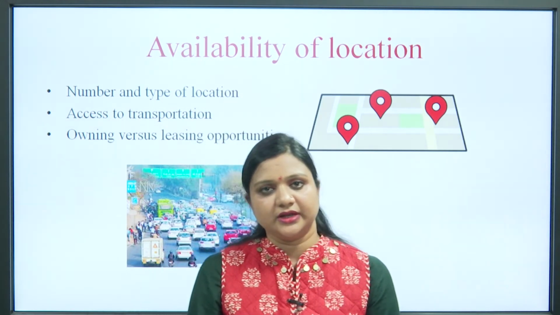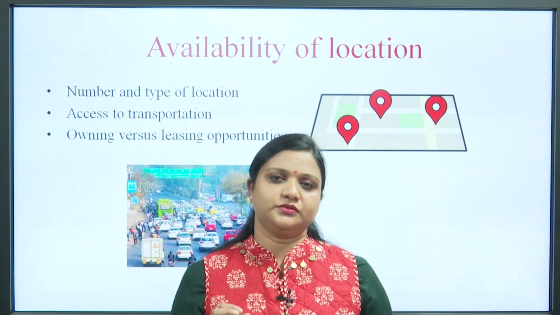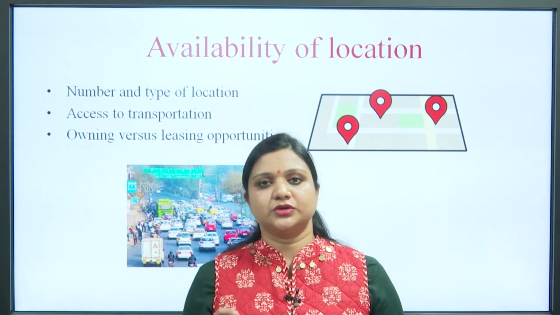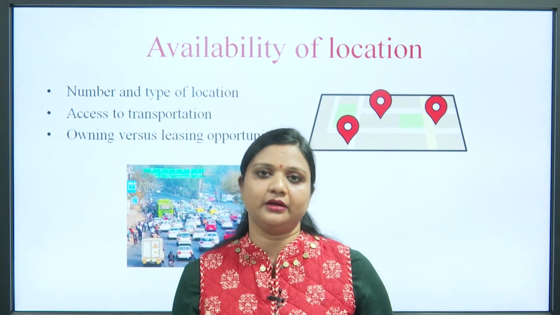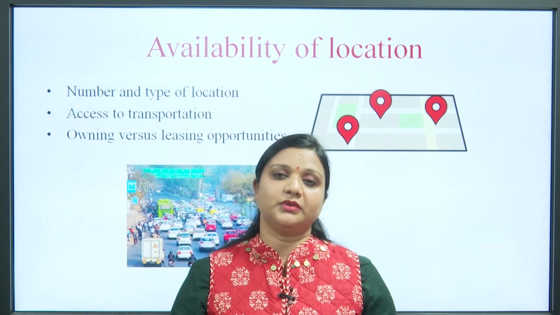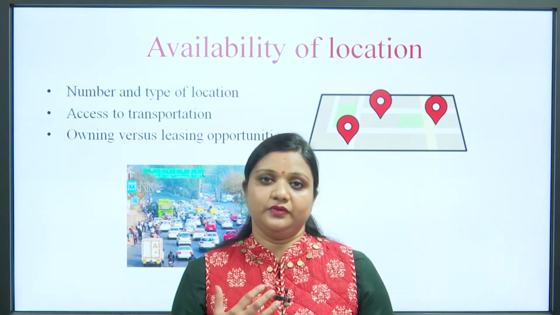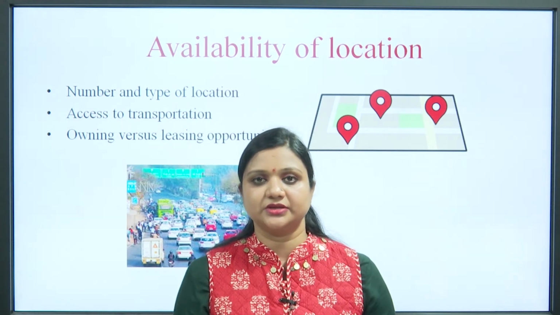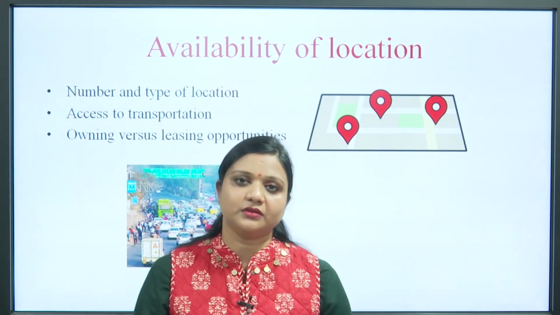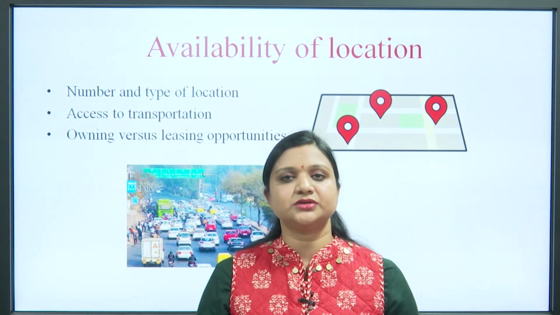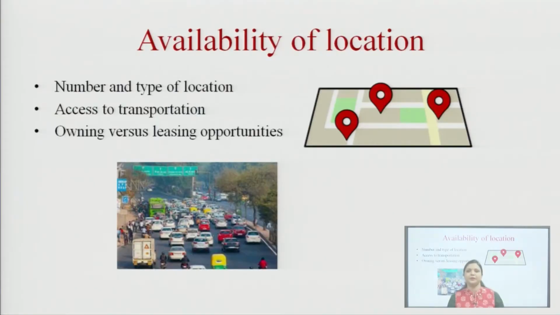If we have selected a secondary trading area, meaning a particular shopping area of a particular town, and we want to establish a store at an appropriate and exact place, there must be availability of these types of locations, so that you as a retailer can set up a store at that particular location. So one of the characteristics of a trading area is availability of location, meaning there must be a certain number and type of locations.